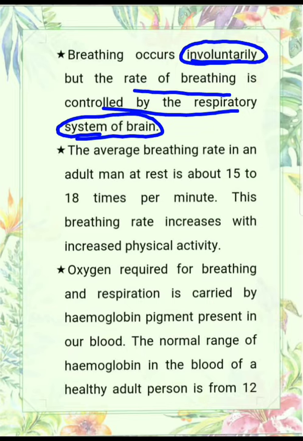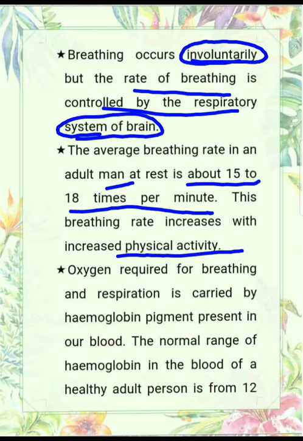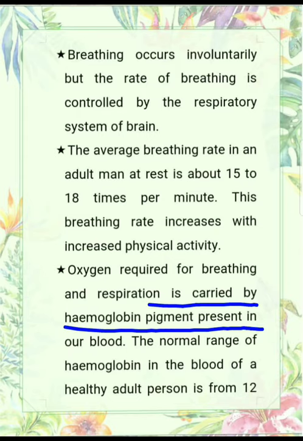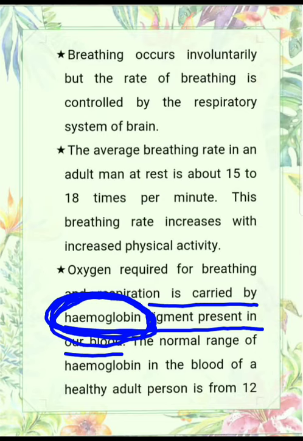our body. The average breathing rate in an adult man at rest is about 15 to 18 times per minute, and the breathing rate increases with increased physical activity. This means when we are doing physical activity, our breathing rate increases beyond 15 to 18 times. Now the oxygen required for respiration is carried by the hemoglobin pigment present in our blood. Means the oxygen carried by the blood is due to the pigment present in our blood, which is hemoglobin. Hb, you have heard about that.